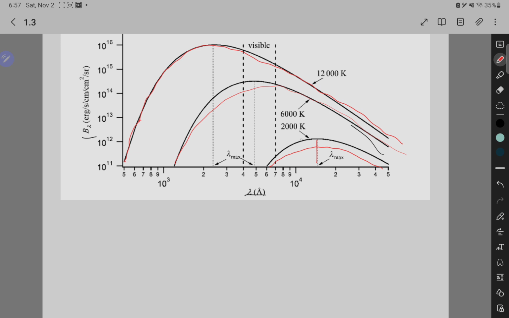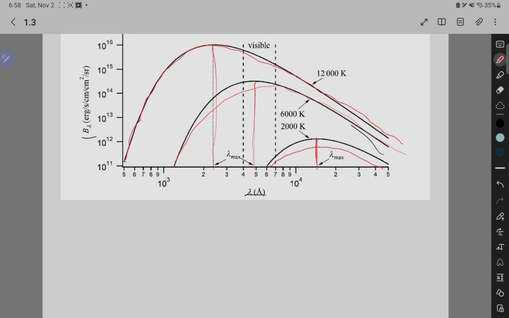So for 2000 Kelvin, this tells us the wavelength of maximum intensity for this temperature, right? It's right here. And as you can see, as the temperature increases to 6000 Kelvin, it shifts to the left, and then it shifts to the left again, right? So each curve has its maximum intensity at a certain wavelength. That's going to explain a lot of the phenomena we're going to talk about.